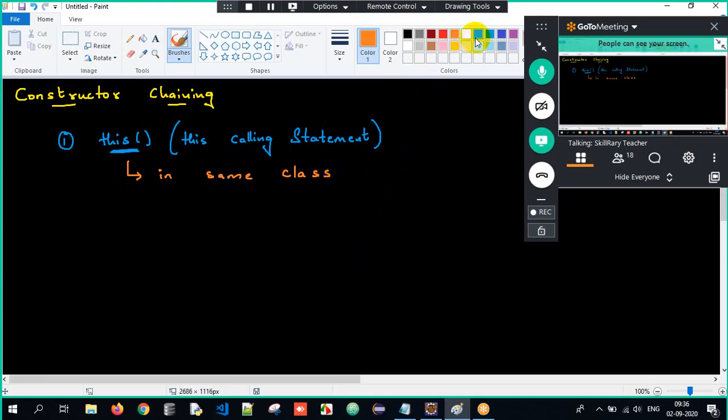And then we also make use of one more calling statement. That calling statement is nothing but the super calling statement. We call it the super calling statement. Got the clarity here? This super calling statement is used to invoke another constructor in another class. For that, an is-a relationship is mandatory.